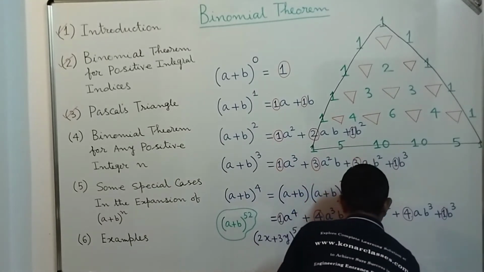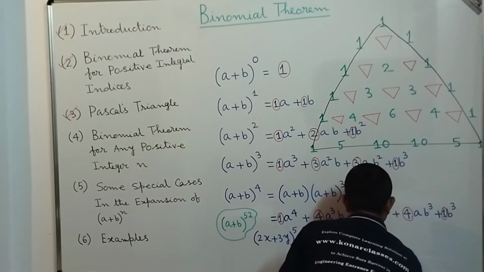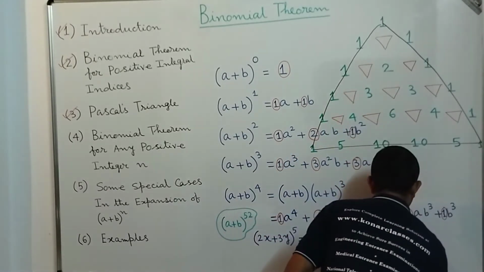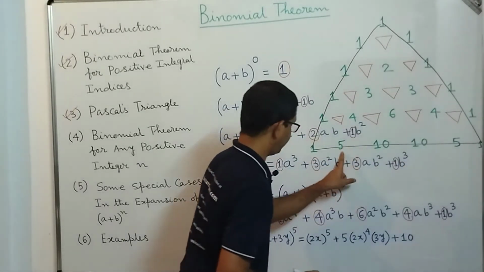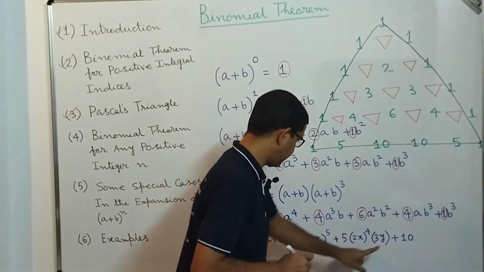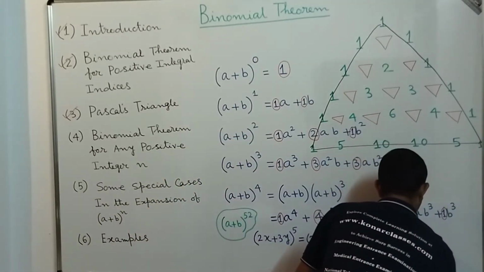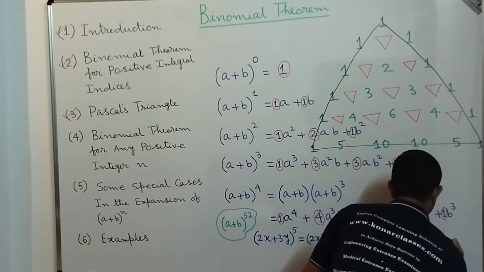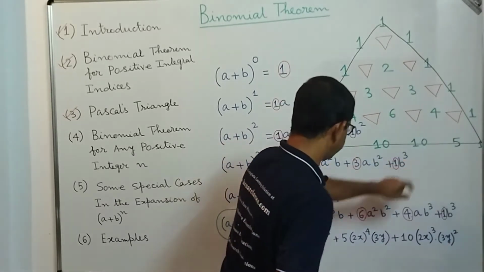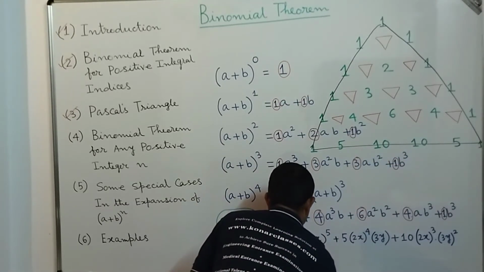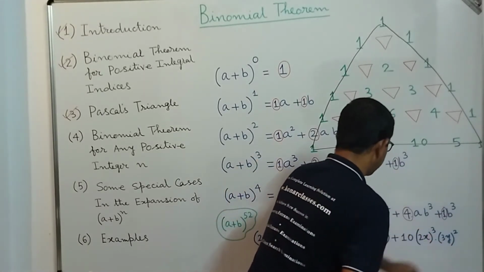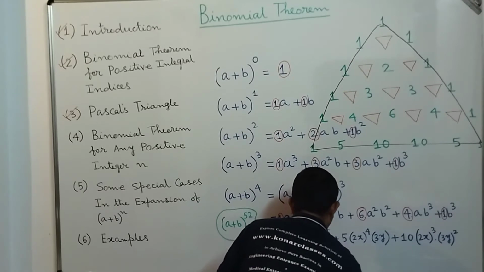So that is 3y, into 3y, plus, after 5 it is 10, so 10 into 2x power 3 into 3y power 2, plus 10 into 2x power 2 into 3y power 3.